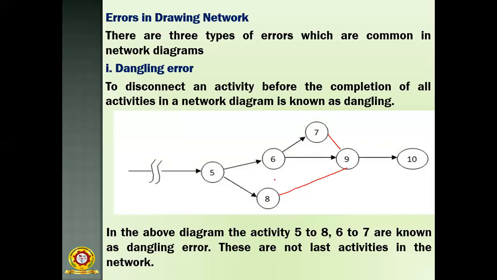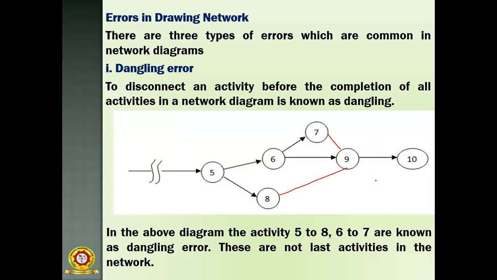That means these two are also ending activities, and that does not give a correct sense. Before the endpoint is reached, how is the task over, how is the event completed? Is there any possibility of completing these two events before you complete the 10th one? No, because these two are not end events.